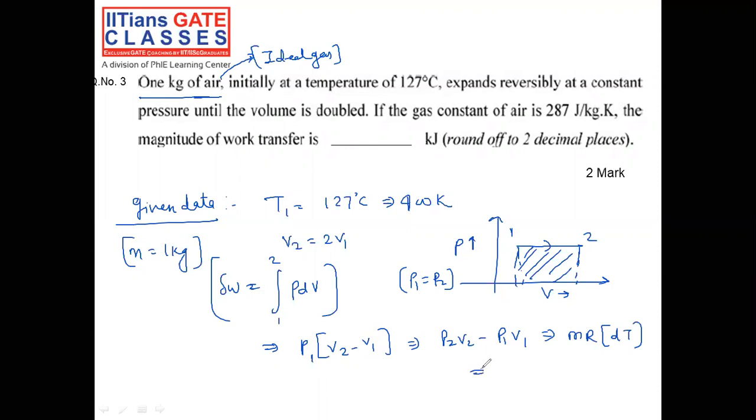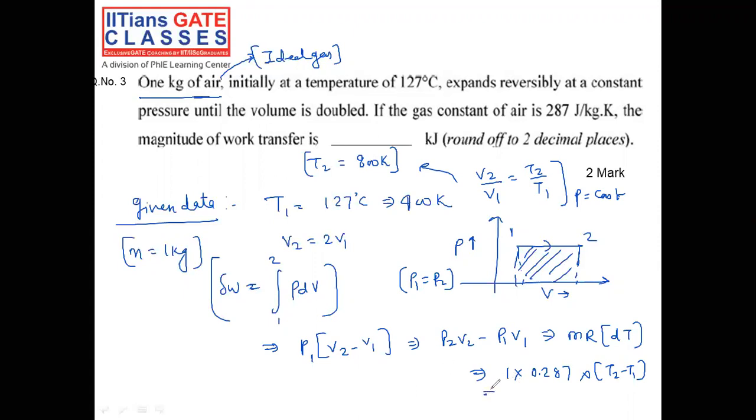Now, everything is given to you in the question: 1 kg of air and 0.27 kilojoule per kg Kelvin is given. That is the characteristic gas constant, not the universal gas constant. Now the temperature, that is T2 minus T1. Now you know volume is directly proportional to temperature, but the condition is that pressure should be constant. So with the help of this equation, if you find the T2 value, the T2 value is going to be 800 Kelvin.